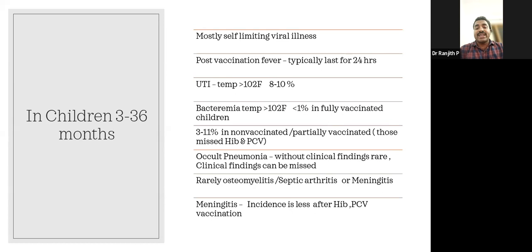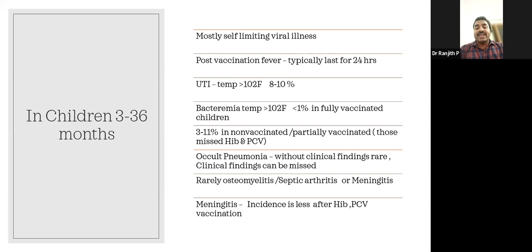In completely vaccinated children, bacteremia is very rare, less than 1%. After the introduction of Hib vaccination, that is the pentavalent vaccination, and PCV vaccination, bacteremia is comparatively very less. In fully vaccinated children it is less than 1%, and it is 3 to 11% in non-vaccinated or partially vaccinated children, particularly those who missed Hib vaccination.